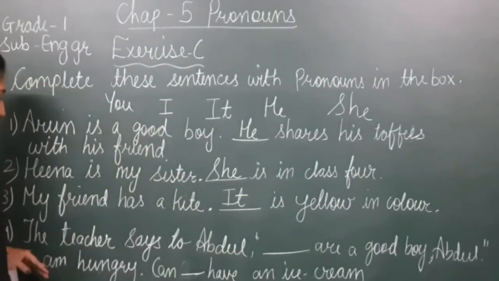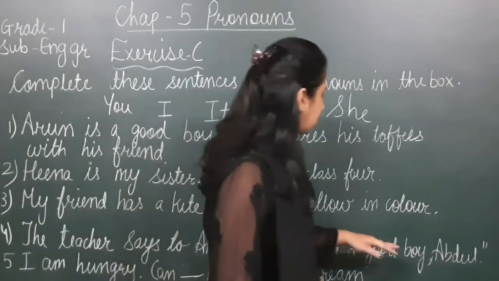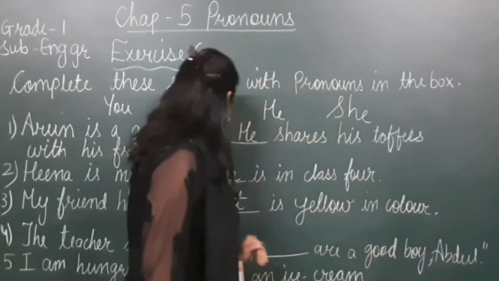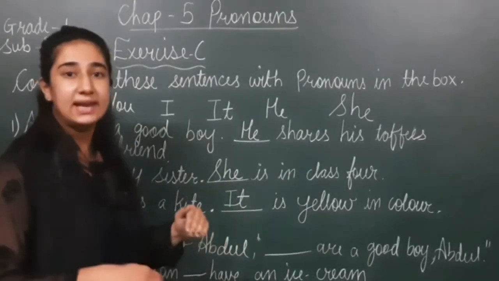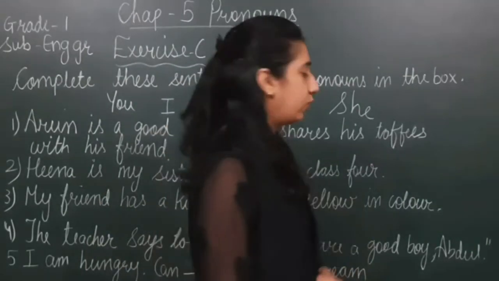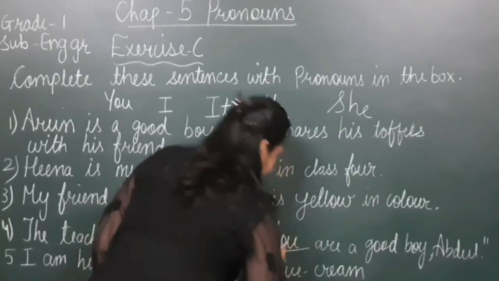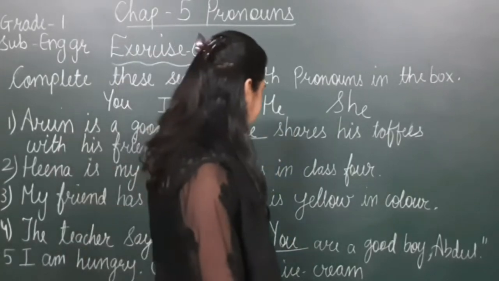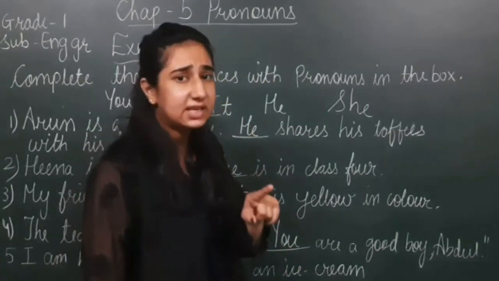Number 4, the teacher says to Abdul, dash are a good boy, Abdul. Here we are talking about Abdul. A teacher is telling Abdul, dash are a good boy. You. What will we use here? You. Might be a question is arising in your mind, ma'am, Abdul is a single person. We use is for a single person.